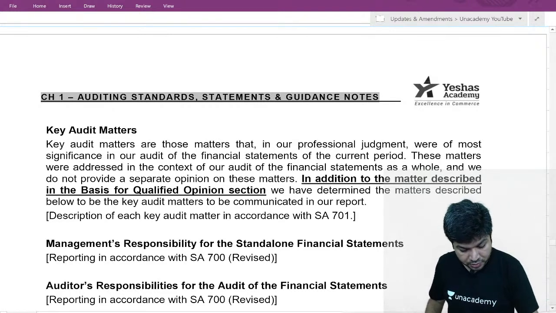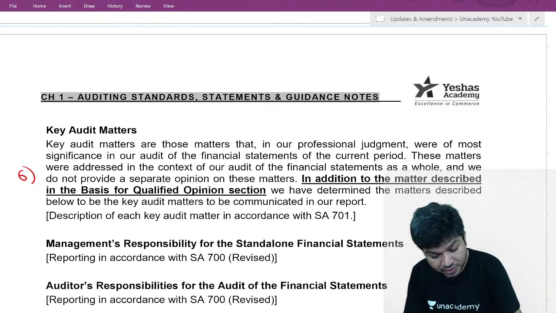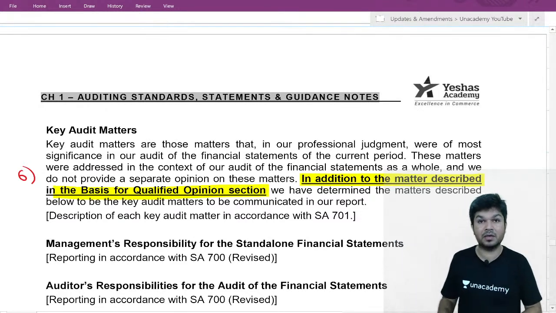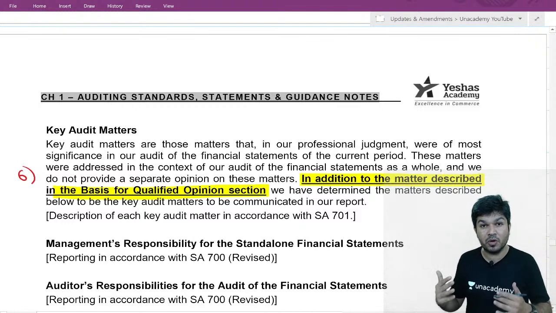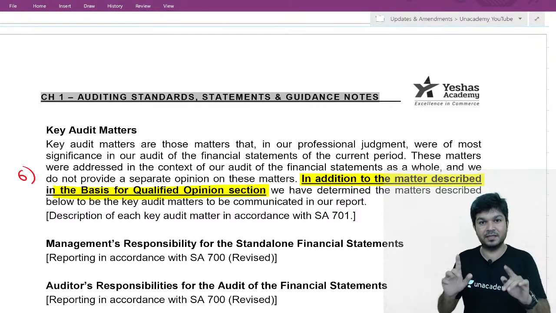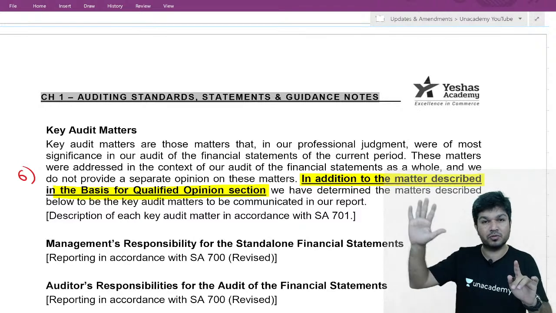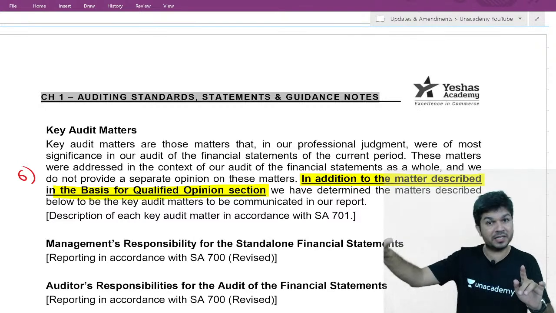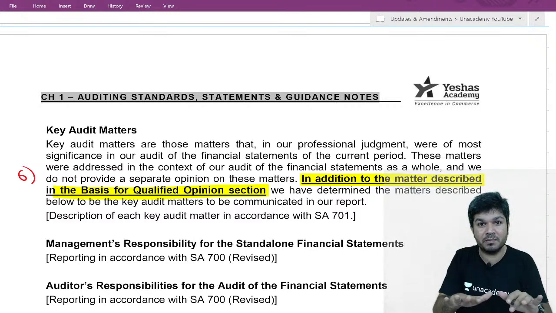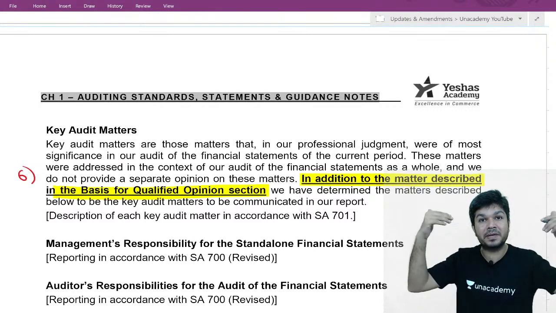What I will write over here, in addition to the matters described in the basis for qualified opinion section of the report, the other key audit matters are... I repeat again, the matter which gave rise to the modification, you would have checked in detail. It's a key audit matter, but we don't report it under key audit matters, it's already described separately.